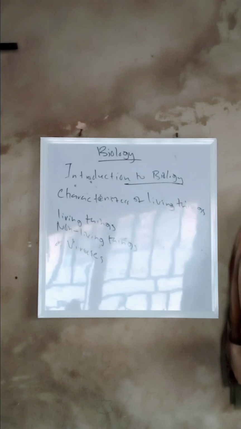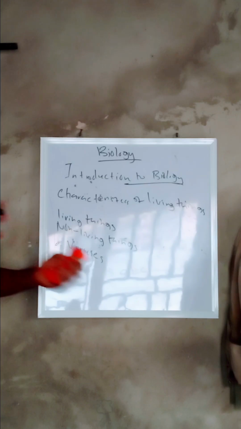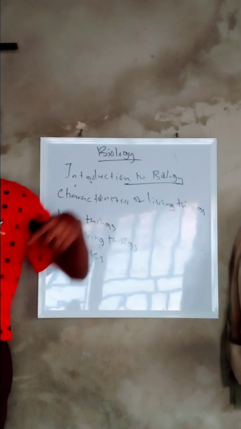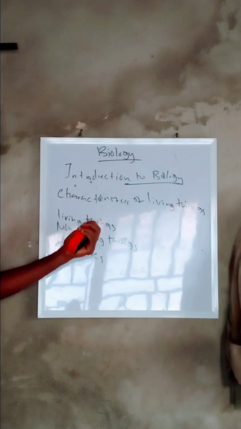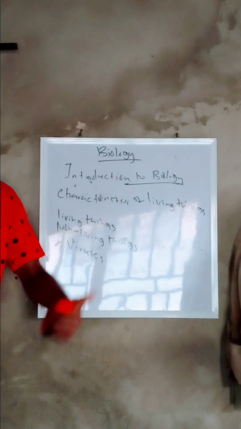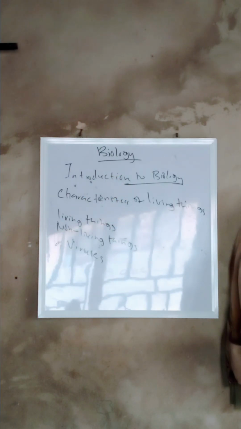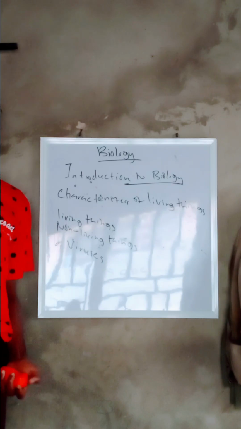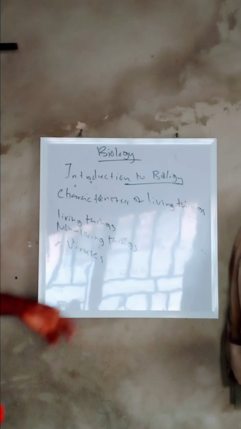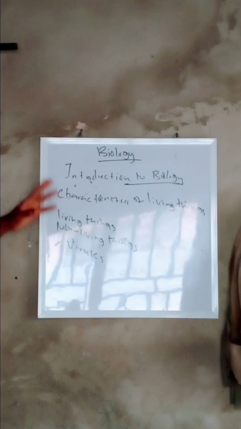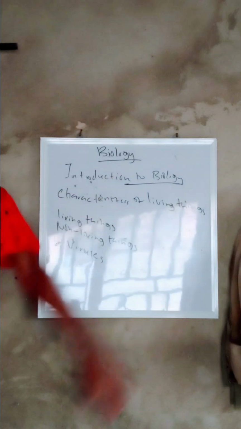Those movements are non-mobile because you don't see the plant moving from one place to another. But human beings carry out mobile movement. So not all living things carry out all the characteristics. Have that in mind.